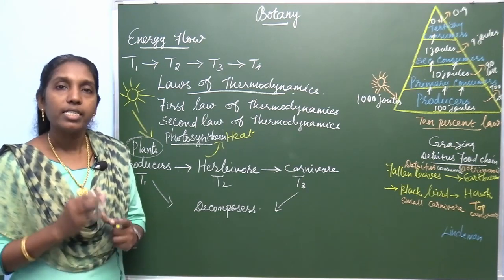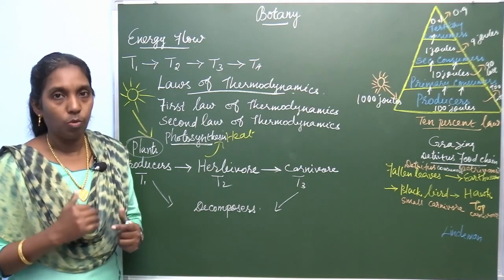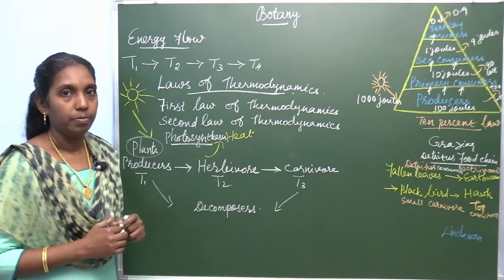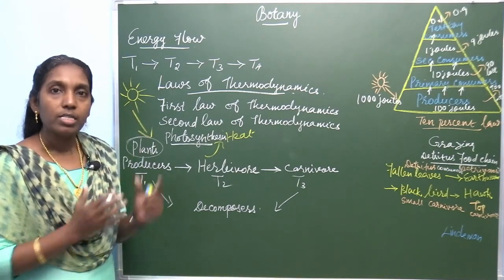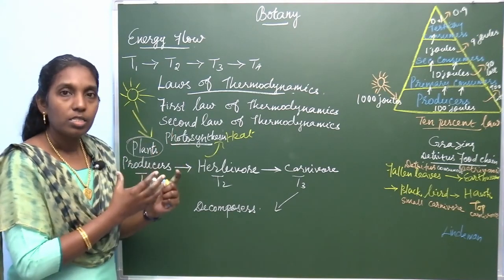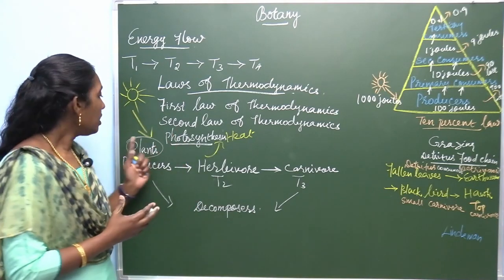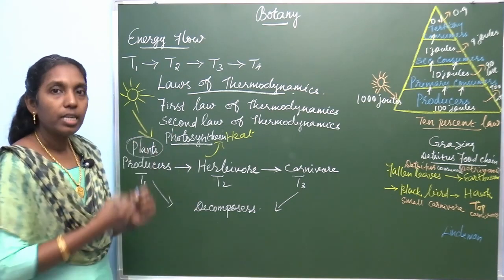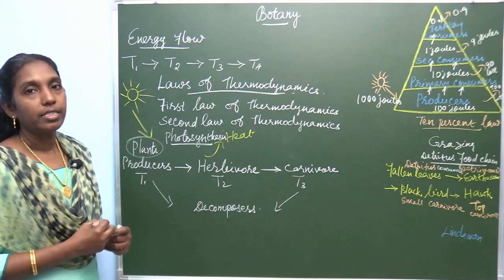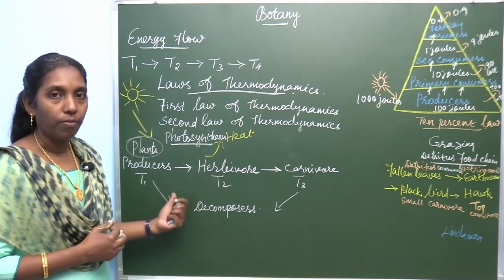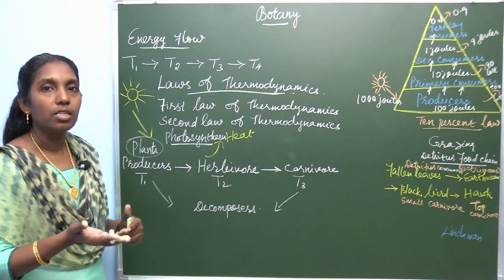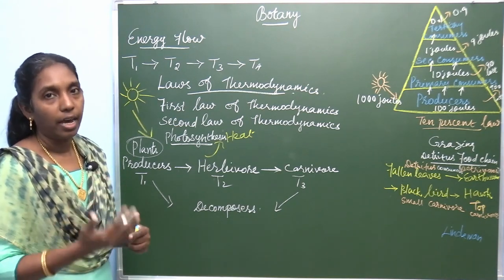Green plants have the ability to prepare their own food by obtaining energy from the sun. You all know very well, the sun is the source of energy. These green plants obtain this light energy. They trap the light energy because of the pigment chlorophyll, and convert this light energy into chemical energy.